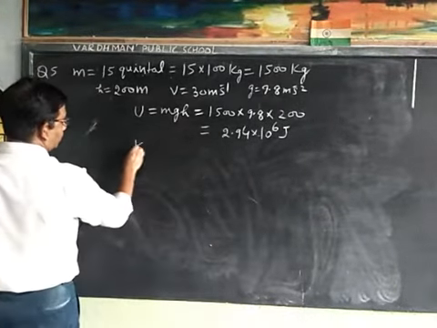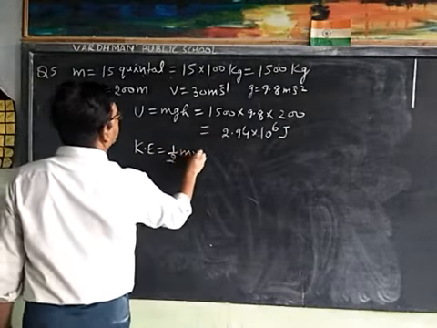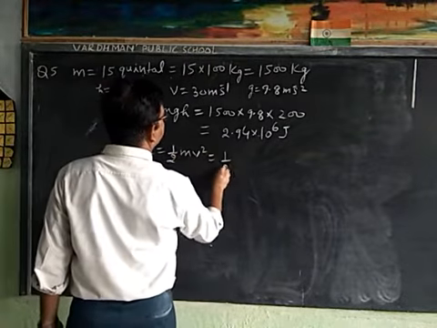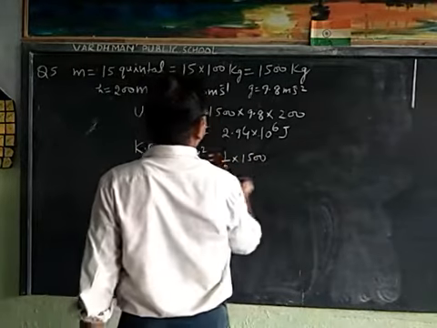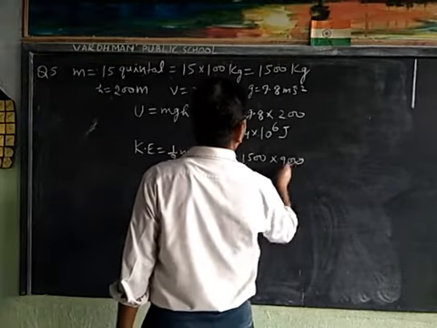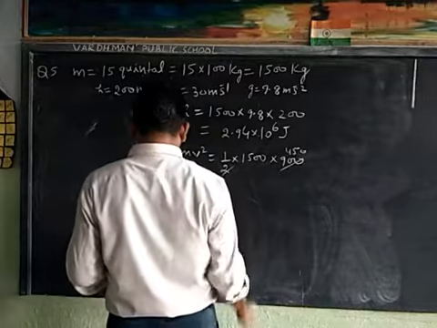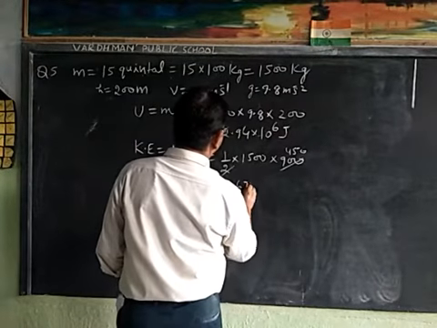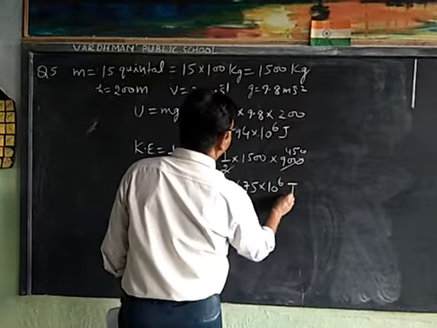Now kinetic energy, half m v squared. Half, m is 1500, and velocity squared is 900, that is 450, so kinetic energy is 0.675 × 10^6 joule.